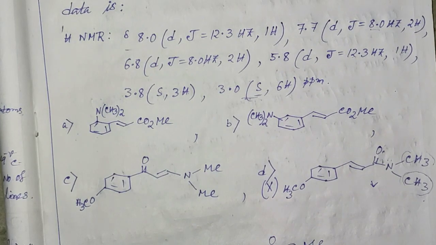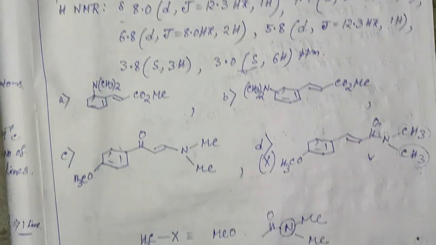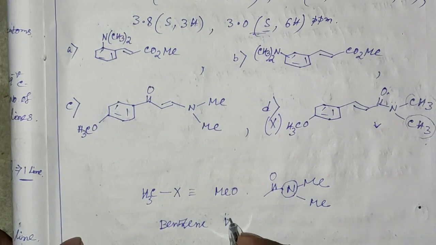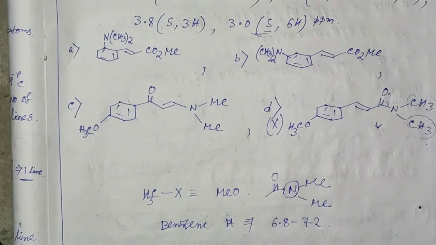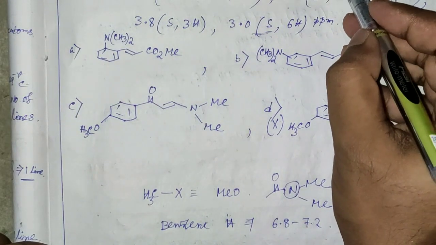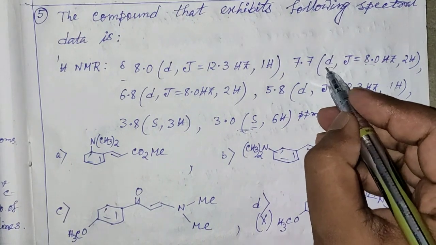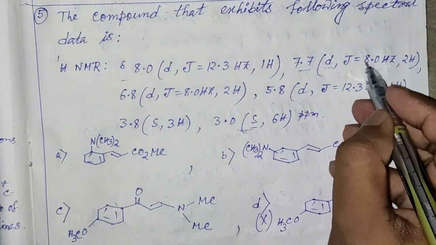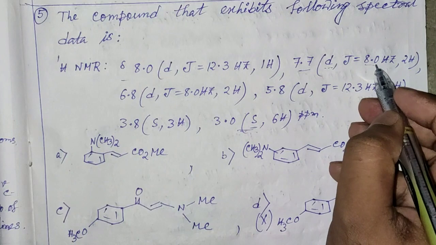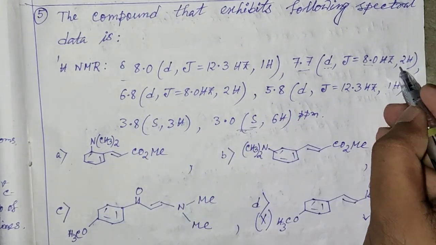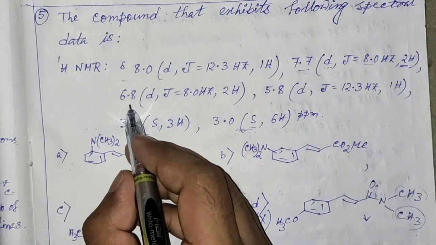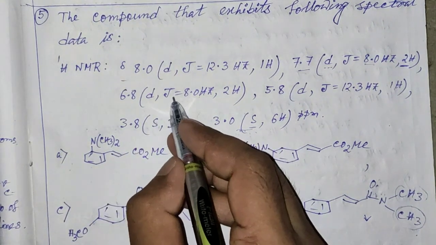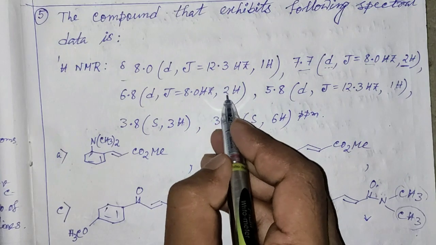Now we know that aromatic or benzene protons appear within 6.8 to 7.2. That means this proton at 7.7 with J value of 8 Hz is 2H, and this one with J value 8.0 Hz corresponds to 2 hydrogens.